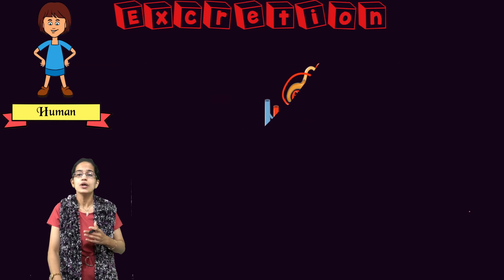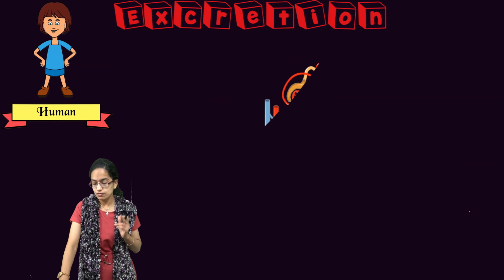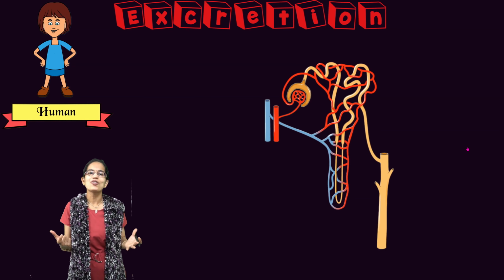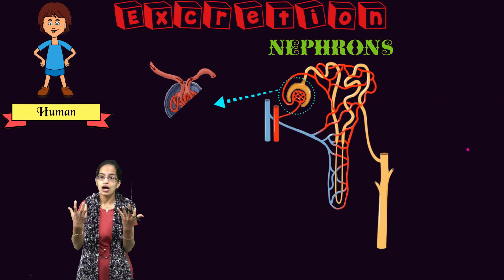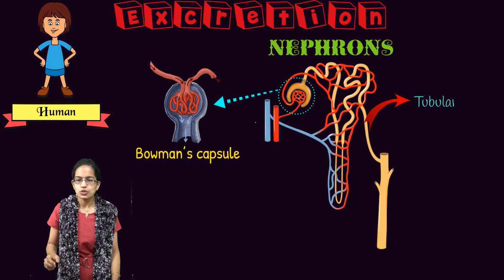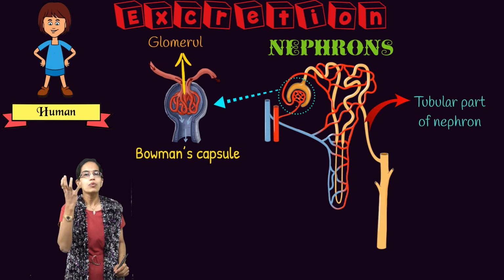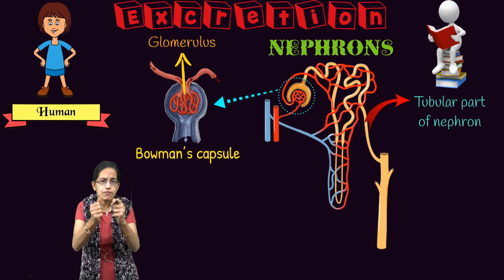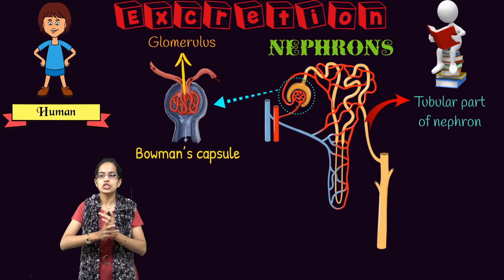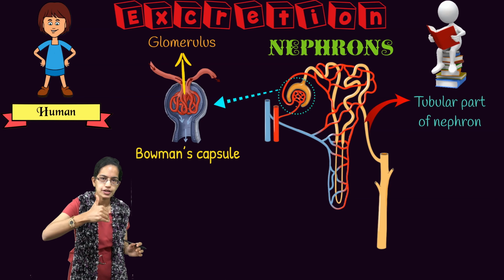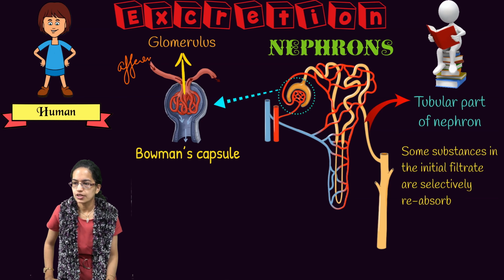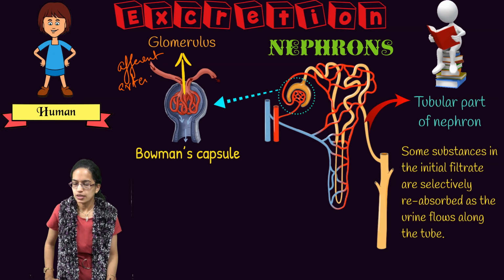So coming on to the structure of nephron. As we said, within one kidney there are millions and millions of nephrons that are present. The nephron itself is an interesting structure that we would understand. So towards the beginning of the nephron there is a Bowman's capsule fitted with glomerulus. Glomerulus is nothing but a tough network of capillaries which includes the afferent arteriole entering into and the efferent arterioles moving outside. So this is the afferent arteriole that moves in the glomerulus, and then there is the efferent arteriole that moves out of the glomerulus.